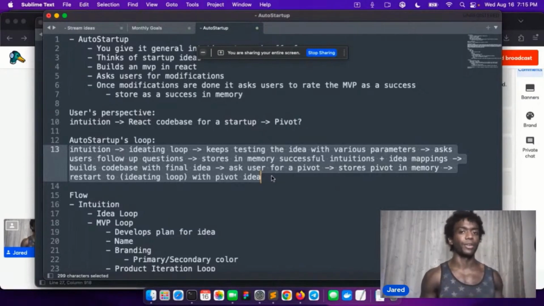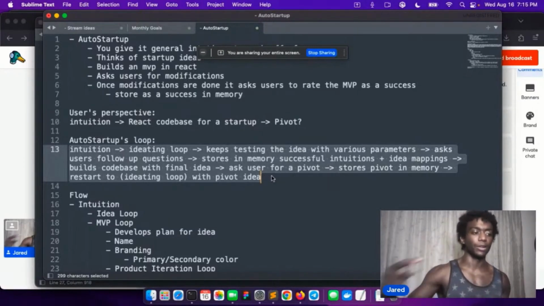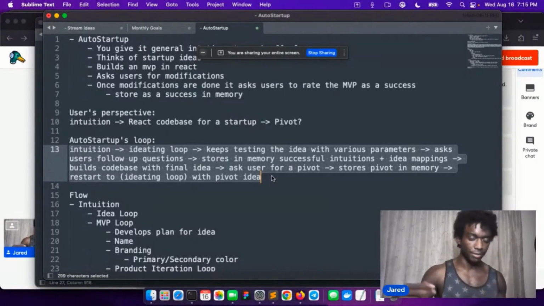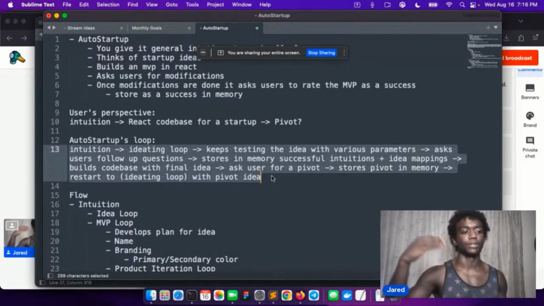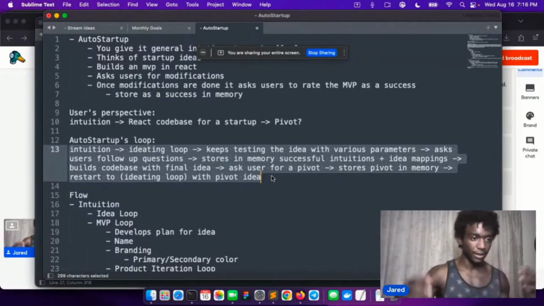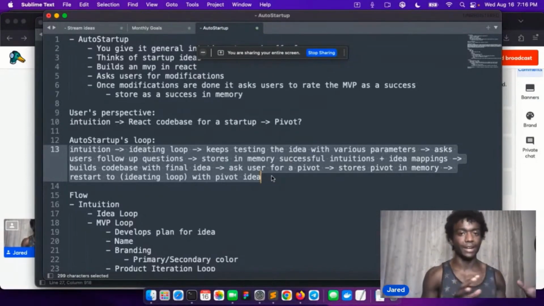I want to use memory to keep figuring out good ideas or good intuitions mapped to ideas based on the user's feedback, so that the model can keep prompting with good examples for intuitions mapped to ideas.